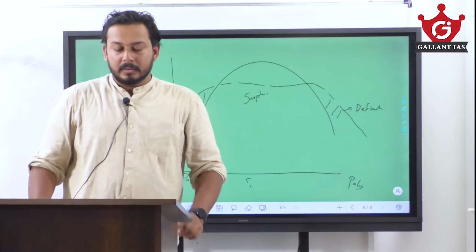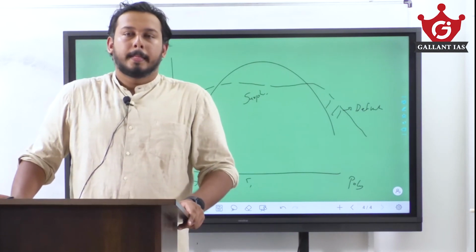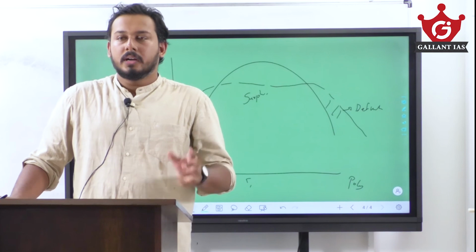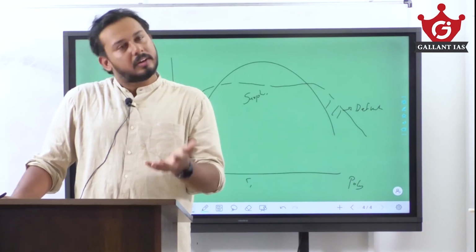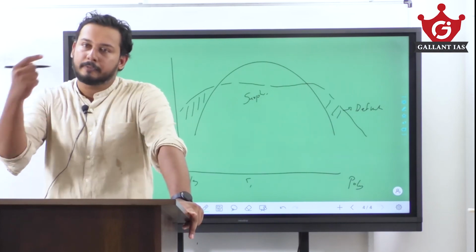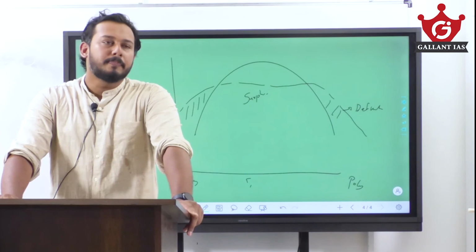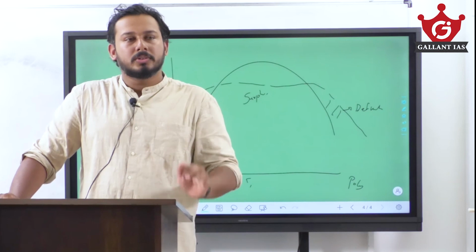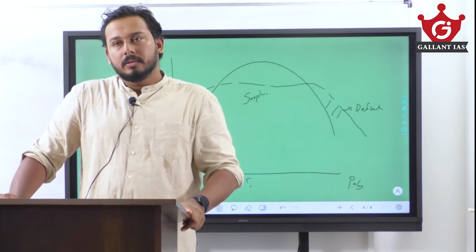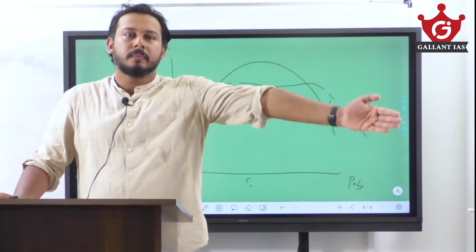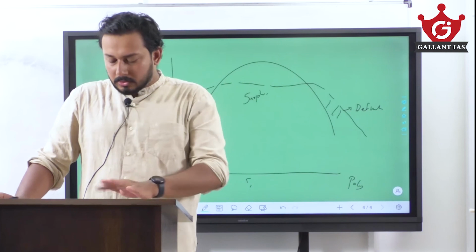Regarding insolation, you might have heard this statement. The amount of insolation received by Earth as a system is constant, but its distribution is different. If the Earth is receiving 100 units of insolation this year, next year also Earth is going to get 100 units of insolation, but it is distributed differently to the different regions. Towards the polar region, the insolation is going to be less. Towards the equatorial and tropical region, the insolation is going to be more. But the tropics and equatorial regions are not being overheated because the excess heat is passed over to the polar region.